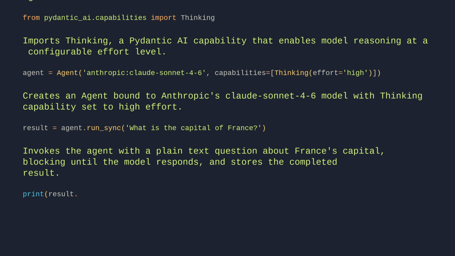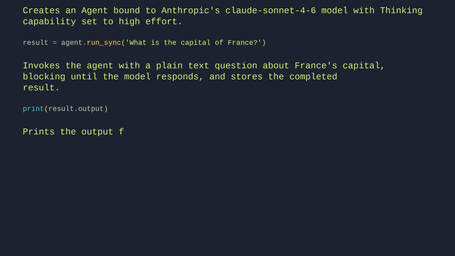print(result.output). Prints the output field from the result object to the console.